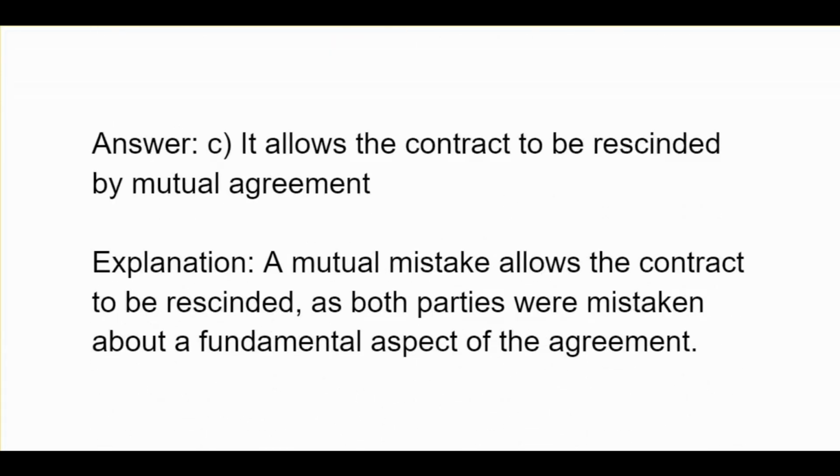C. It allows the contract to be rescinded by mutual agreement. A mutual mistake allows the contract to be rescinded as both parties were mistaken about a fundamental aspect of the agreement.